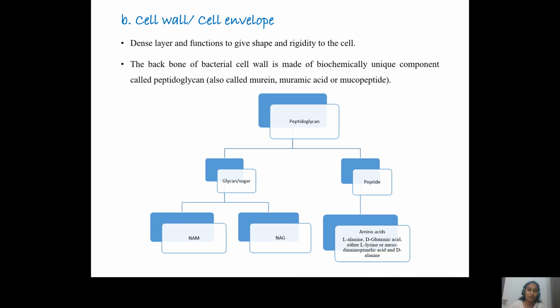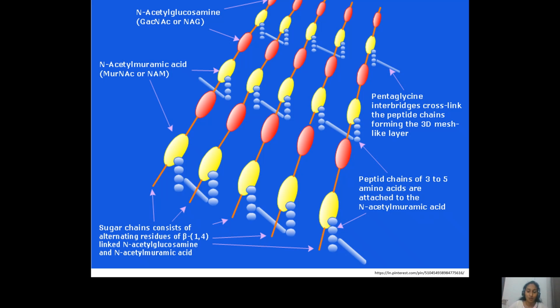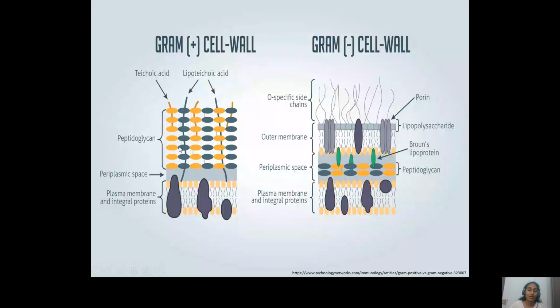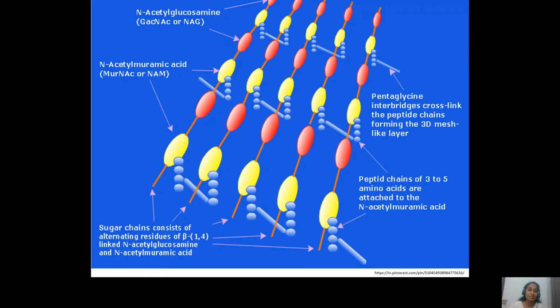Here we can see the yellow structures are the NAM, that is N-acetyl muramic acid, while the red structures are the NAG, that is N-acetyl glucosamine. We can see that they are alternately arranged and they are linked together by these orange bonds, which we call the beta-1,4 glycosidic linkages. So these alternating units and the beta-1,4 glycosidic linkages form the backbone of the cell wall.